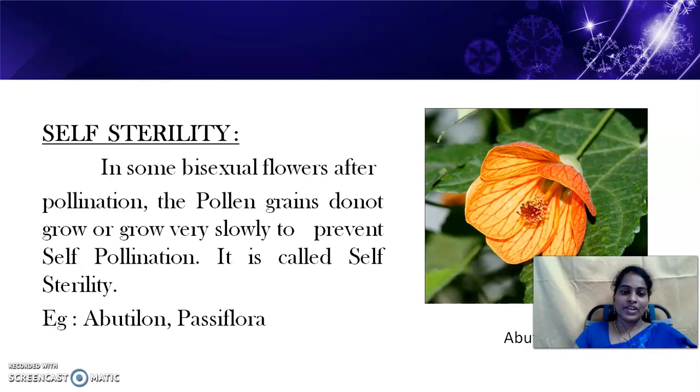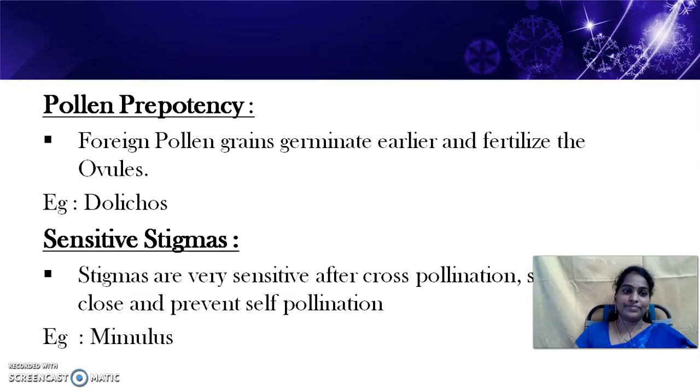Next, self-sterility. In some bisexual flowers, after pollination, the sex organs become sterile to prevent self-pollination. If foreign pollen grains fall on them, they close. This feature is called self-sterility. It is seen in Abutilon and Passiflora.